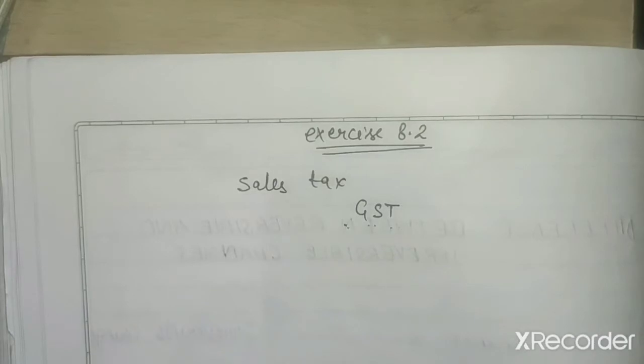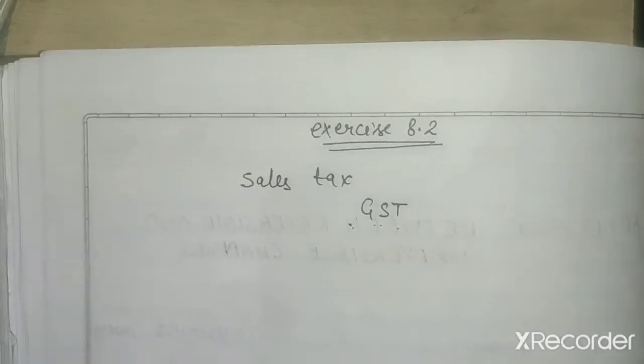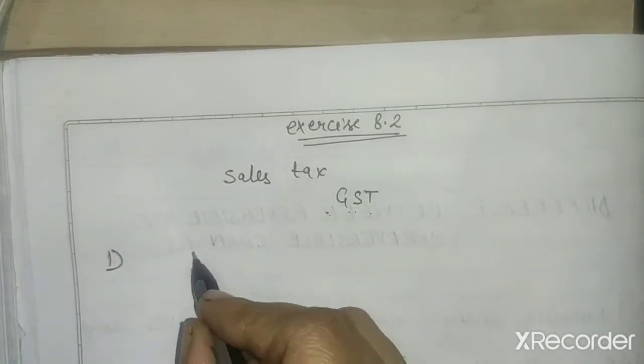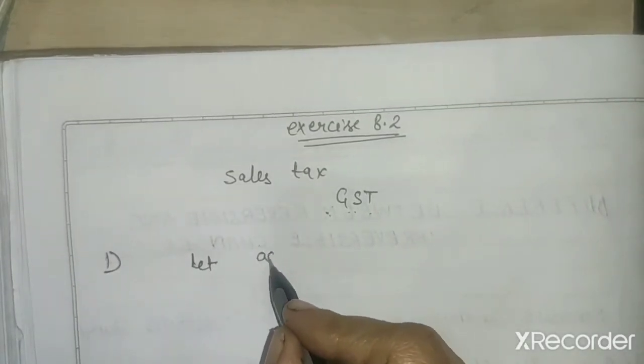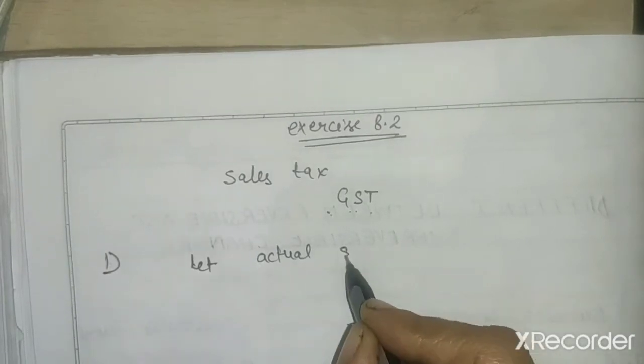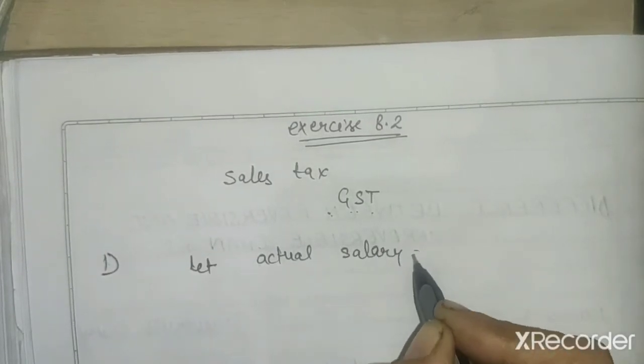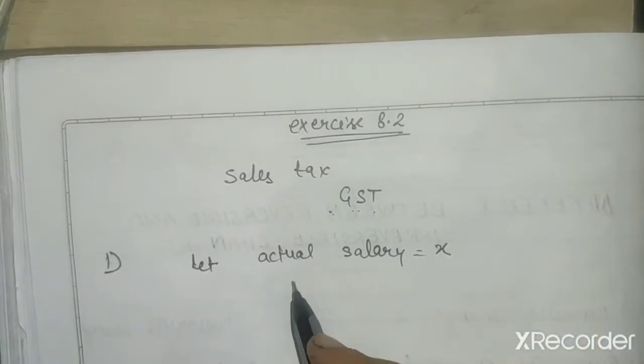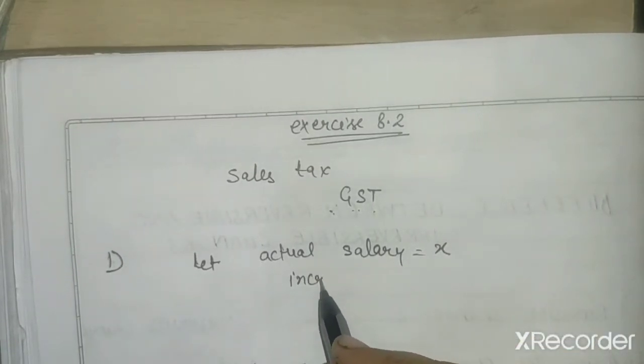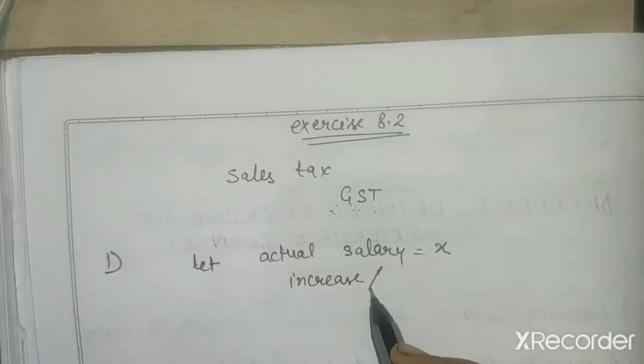First of all we will take a question from your NCERT book, on page 125. A man got a 10% increase in his salary and his new salary is given as 1,54,000. So what is his actual salary? We don't know his actual salary, so let us assume that the actual salary is equal to X. The hike percentage is equal to 10.